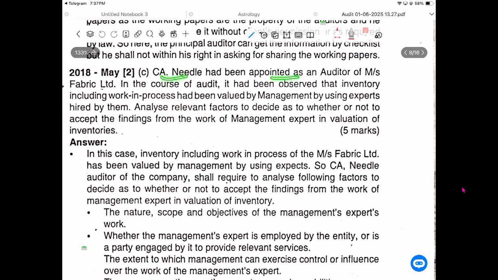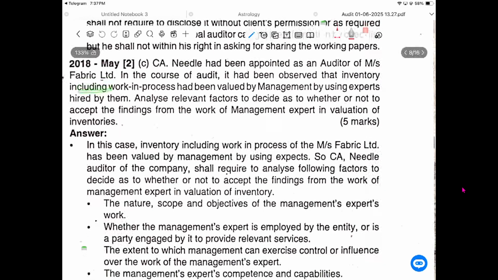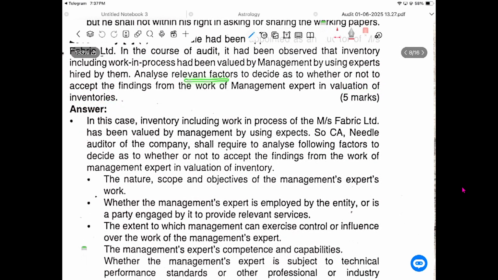CA Needles has been appointed as an auditor of MS Fabric Limited. In the course of the audit, it has been observed that the inventory, including work in progress, has been valued by management using an expert hired by them. Analyze the relevant factors to decide whether or not to accept the findings in the work of the management expert in valuation of inventories.